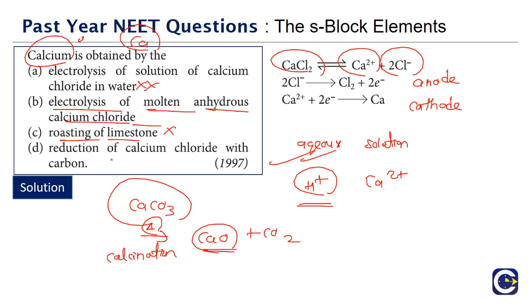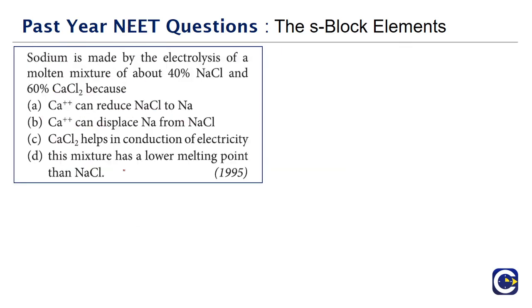Option D is reduction of calcium chloride with carbon. The carbon reduction method will not be feasible for highly reactive metals like calcium, magnesium and aluminum. So the correct answer for this is option B.